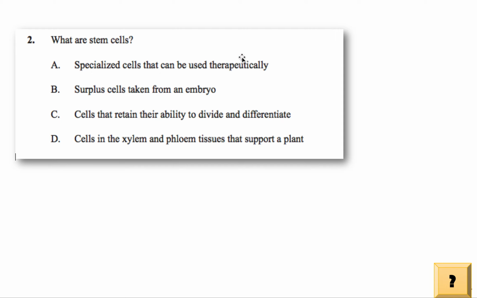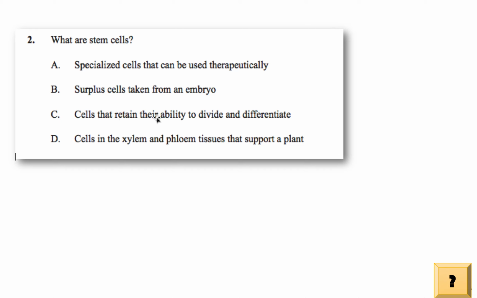But they can be used therapeutically. They can be used in medicine to help treat diseases like Alzheimer's and Stargardt's disease and other ones, right? So they are used therapeutically. B, surplus cells taken from the embryo. So stem cells are not necessarily surplus cells taken from an embryo. They can be taken from an embryo, because that's where we can find stem cells, but not necessarily, because there are other cells that may not be stem cells. So that's why B is incorrect. It's not always true.